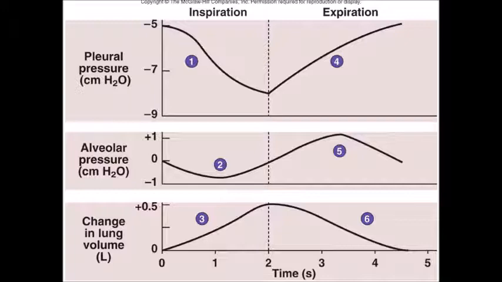So we are calling this 0.5 liter as tidal volume. So normal tidal volume is 500 ml or 0.5 liter. It is the volume of the air coming in or coming out of our lungs during normal respiration.